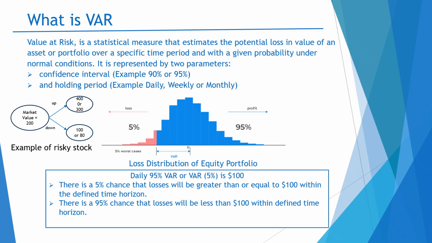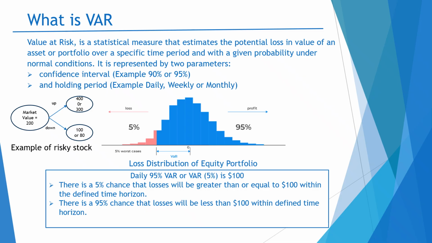For example, with a 90% confidence interval versus a 95% confidence interval, a 90% confidence interval means that the bank has more ability to take risk. When the bank uses 95% VaR for its calculation, it means the bank is taking less risk.